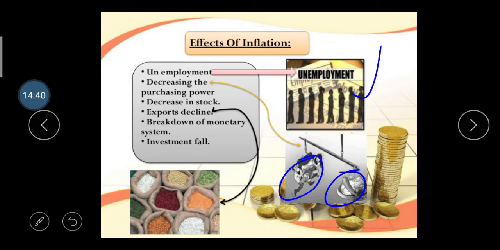Investment falls. Why does our investment fall? Because from the income, a higher percentage has to be consumed, so that's why the savings portion is quite small, and if our saving portion is small, we cannot invest higher money in the investment sectors.